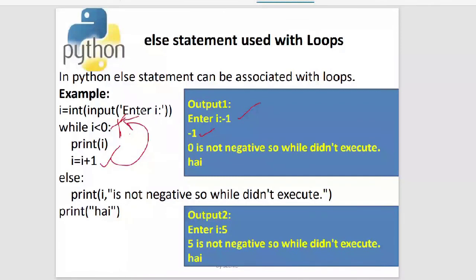You come out of the while loop and the else part is executed. So it says 0 is not negative, and all the else part will be executed. Even if the while condition is true or false, the else is executed. You can just see that. These are the two cases, where the while is true in the first case and the while is false in the next case, but you can see that else is executed.